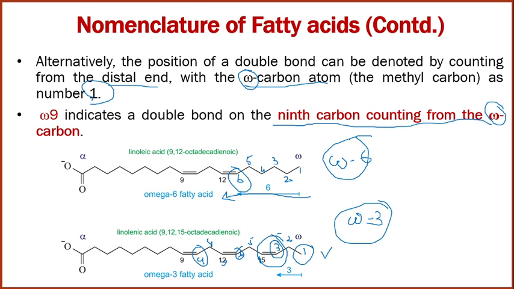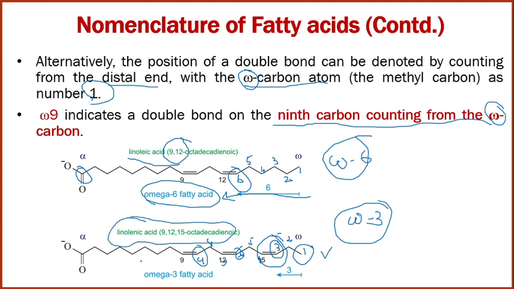While assigning an IUPAC or systematic nomenclature to fatty acids, we number from the carboxylic acid carbon. So this is the structure of linoleic acid, where there is a double bond at 9 and 12, octadecadienoic acid, which is part of omega 6. Again, linolenic acid, which contains 3 double bonds at 9, 12, 15, octadecatrienoic acid. Here there is a mistake in the nomenclature.